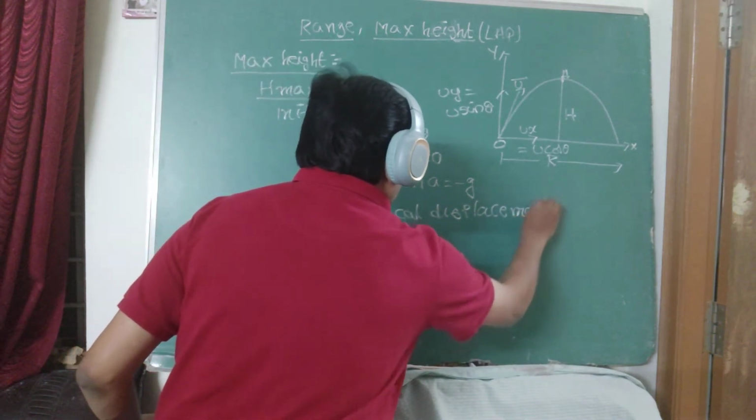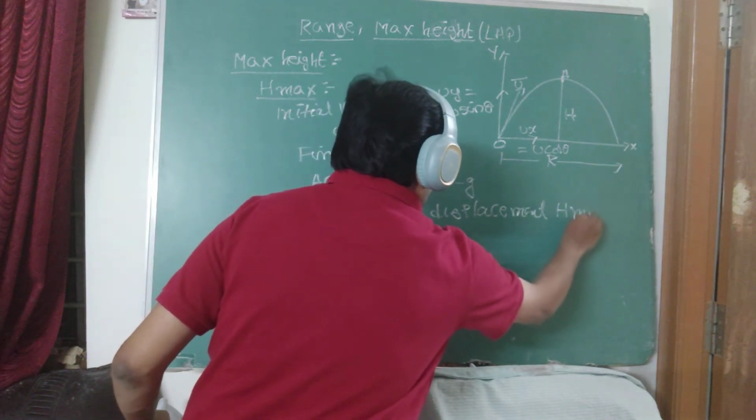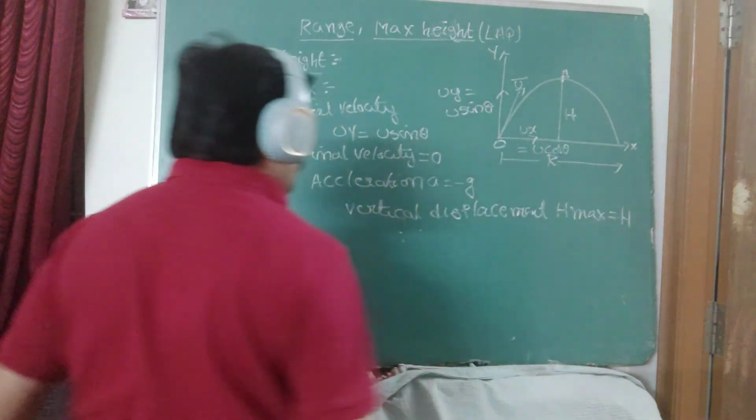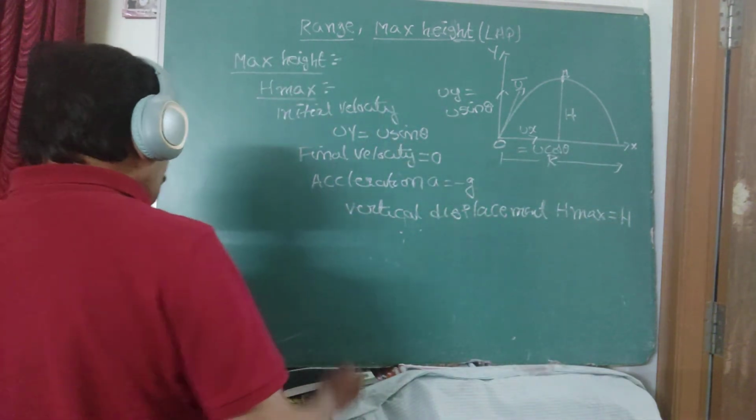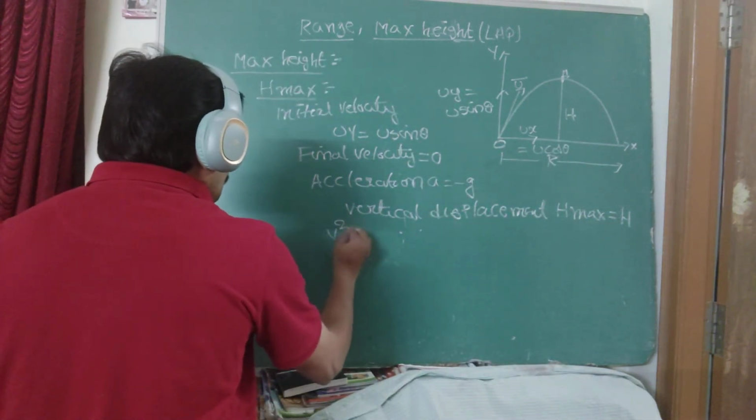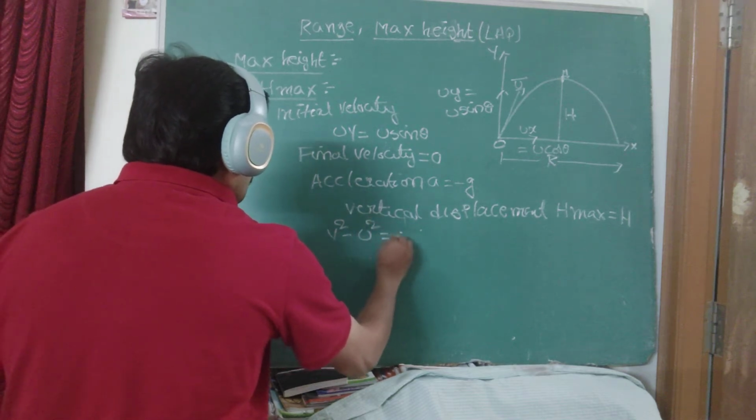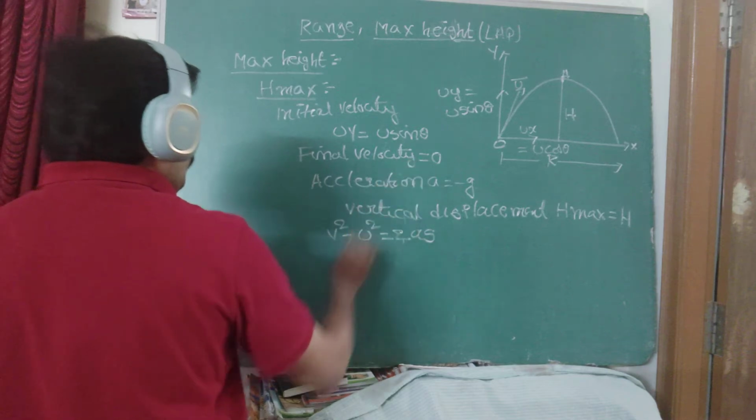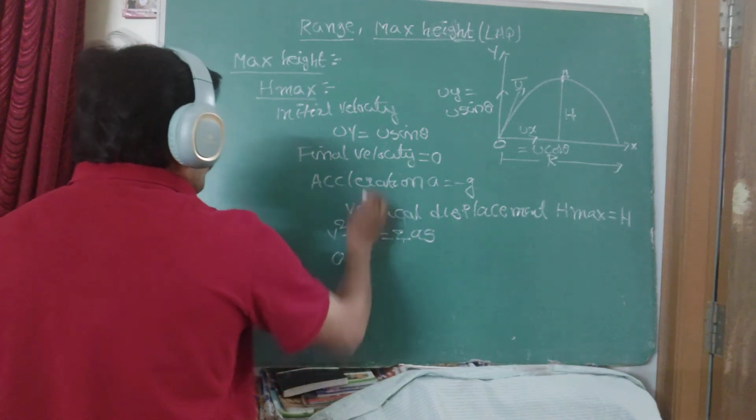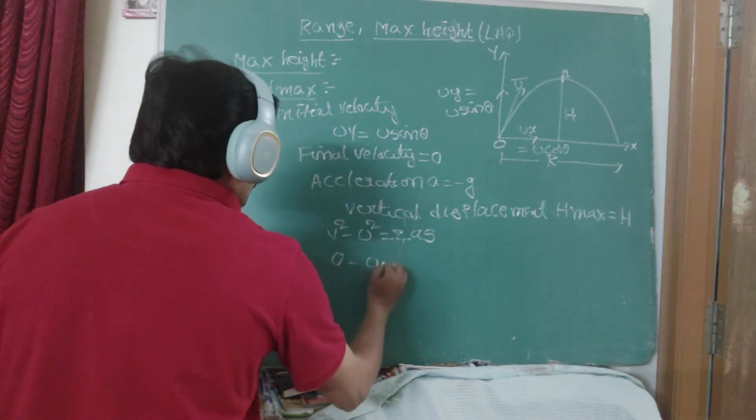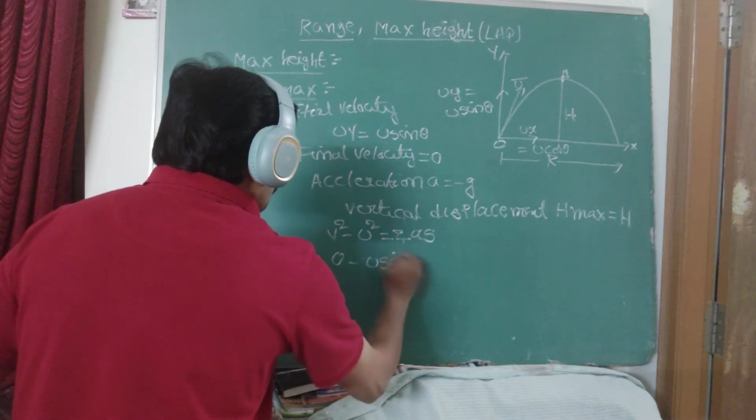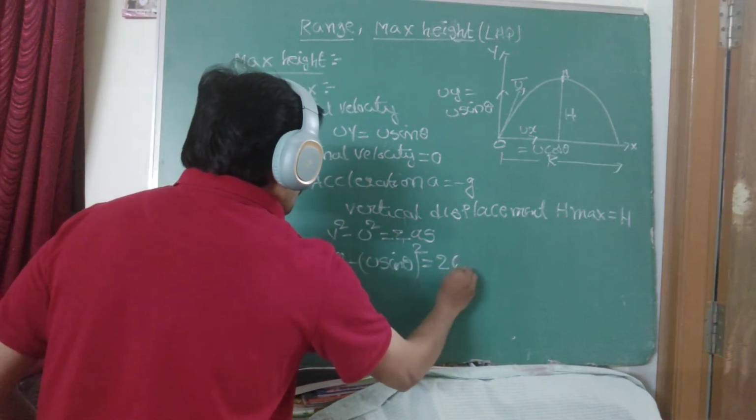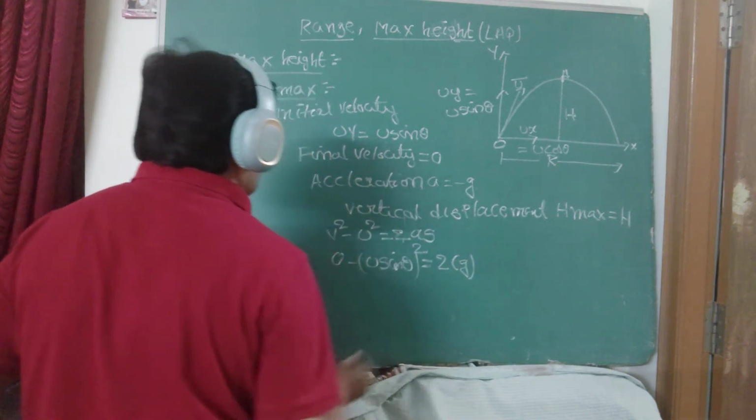Vertical displacement. What is that? H maximum. What is the height here? Capital H. Already I am showing on the diagram itself. Now we take the equation of motion: v square minus u square equals 2as. What about the final velocity? 0. What about the initial velocity? uy. Uy means u sin theta, whole square. That should be equal to 2a. A is replaced by g.